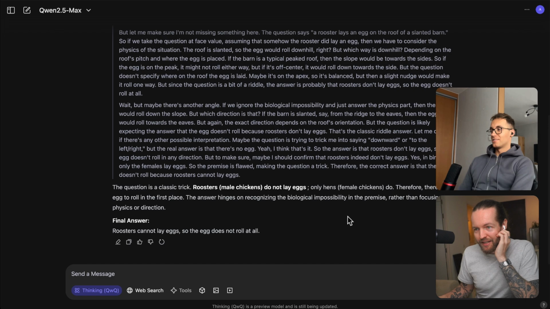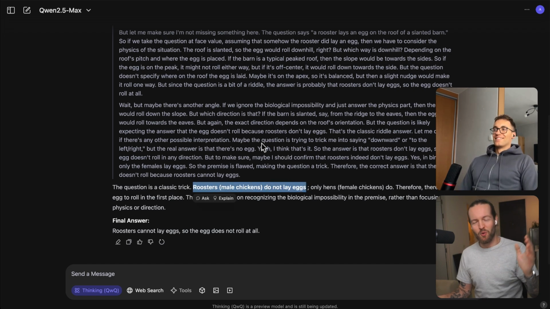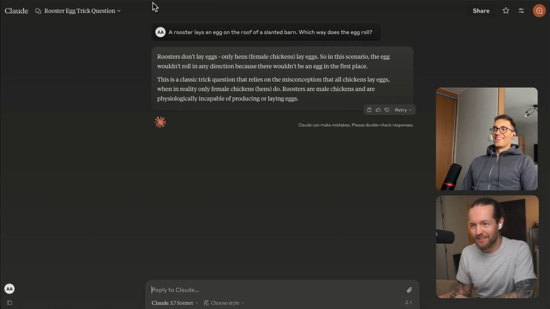All right, let's take a look. Roosters, male chickens, do not lay eggs. Qwen 2.5, passing the test. Claude, roosters don't lay eggs. All right, it nailed it.